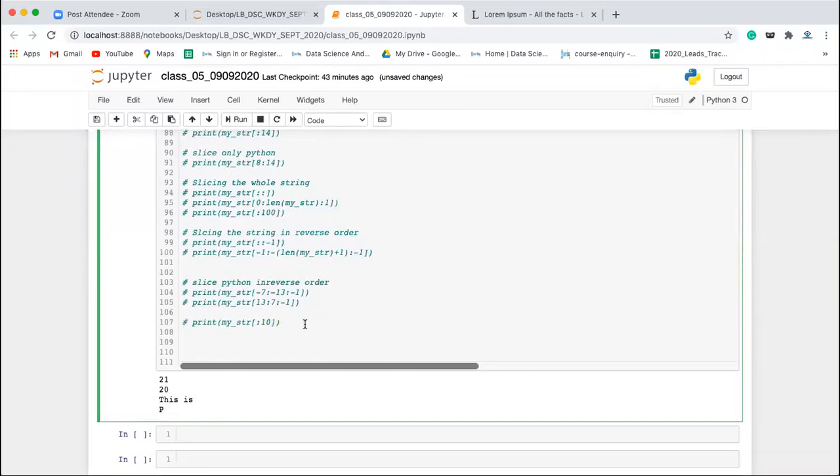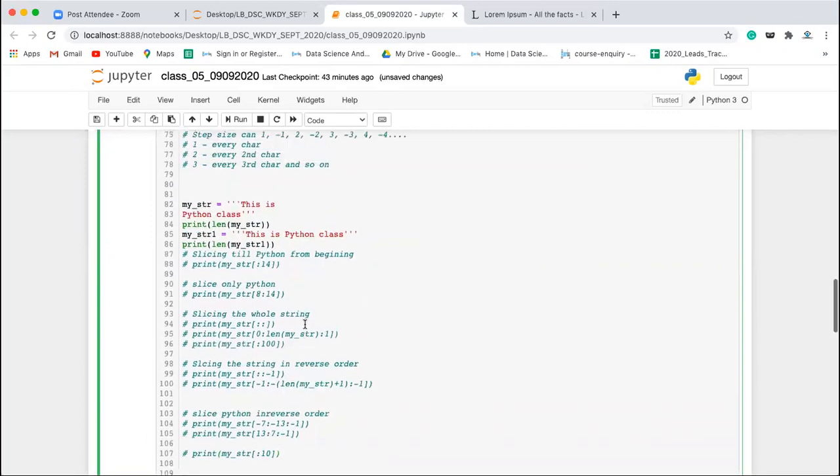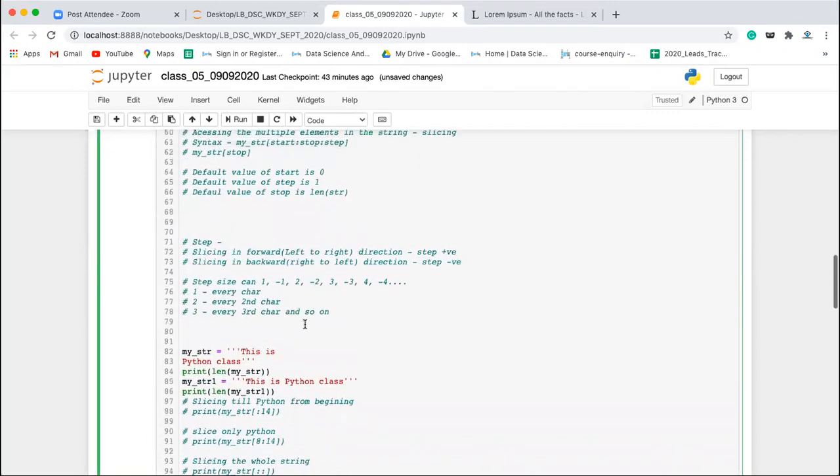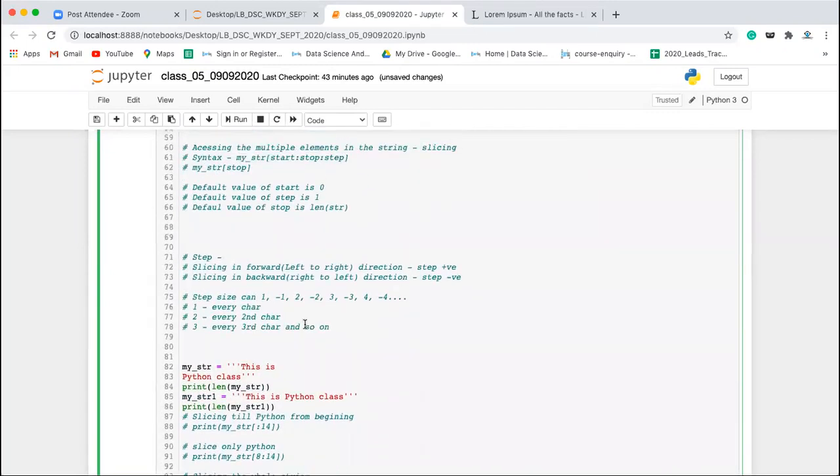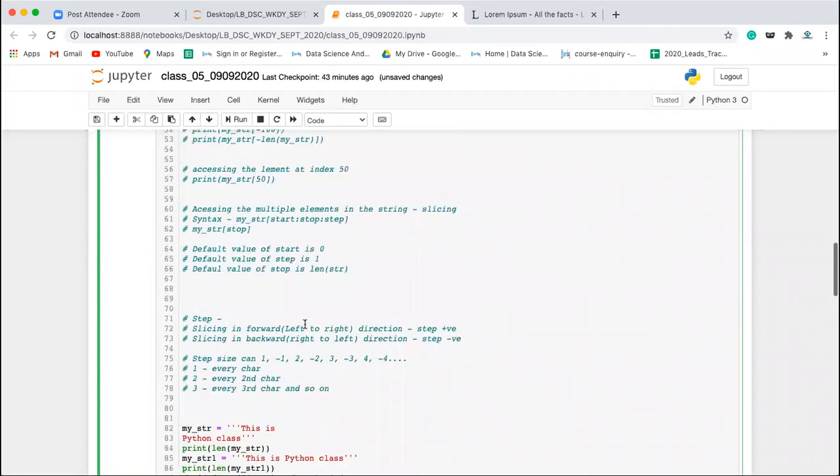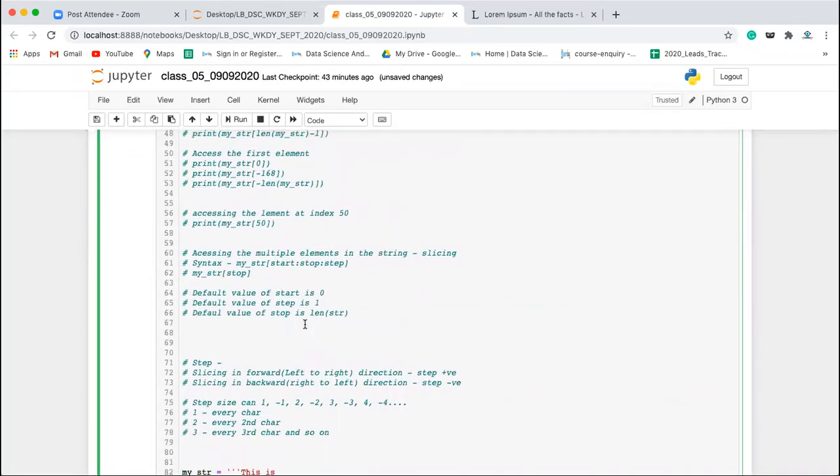Abhishek, in case of indexing, how can we find the index from the character? Character to index is a different thing. That is a method, and we will be learning that later. Character to index will come there later. Indexing is using the index to access the value. That is what indexing is.